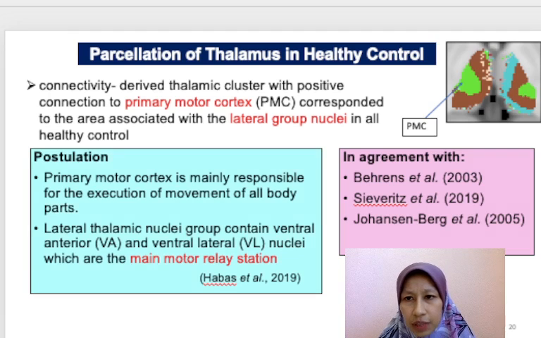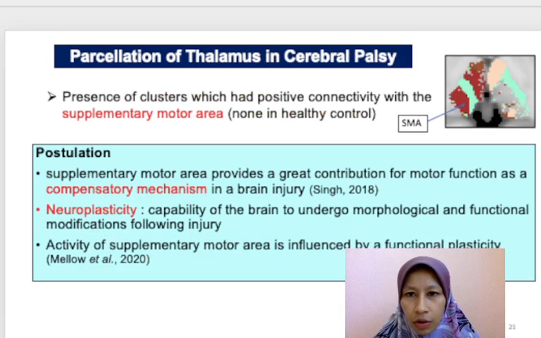For the thalamus in healthy control, the cluster that has positive connection to the primary motor cortex was associated with the lateral group of nuclei because it contained the main motor relay stations, which are the ventral anterior and ventral lateral nuclei. For the thalamus in cerebral palsy, the presence of a cluster that has positive connection to the supplementary motor area is because it gives a great contribution to motor function as a compensatory mechanism in brain injury.